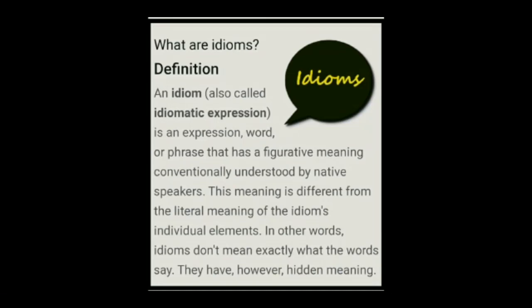Strained every nerve means tried their best. Took exception. Meaning of took exception is objected to. Or bone of contention means a subject of dispute.